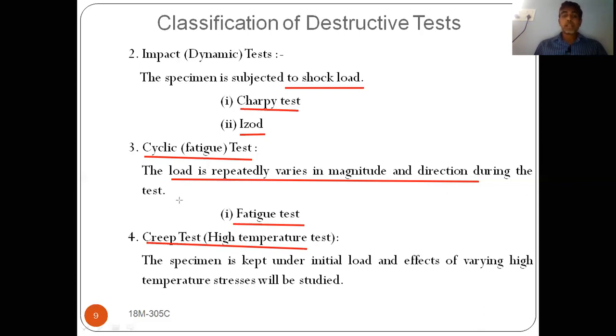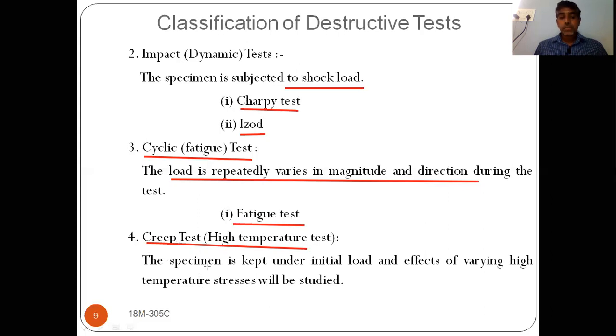Already we have discussed that creep plays a vital role at high temperatures, at elevated temperatures. When the temperature is more, the deformation will be more. So this can be tested at high elevated temperatures. Based on the temperature, how the creep will be. At what temperature, how much creep you are going to face. These things we will study in the creep test.